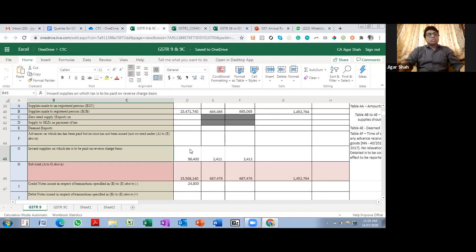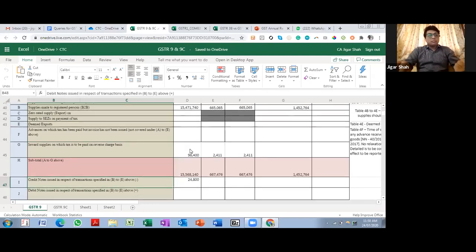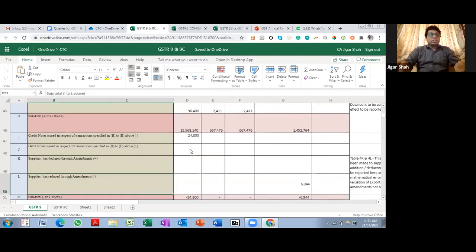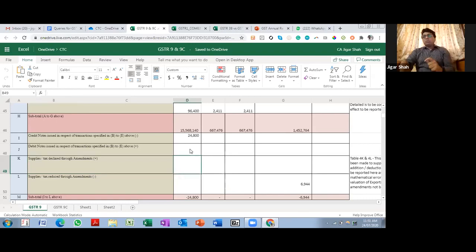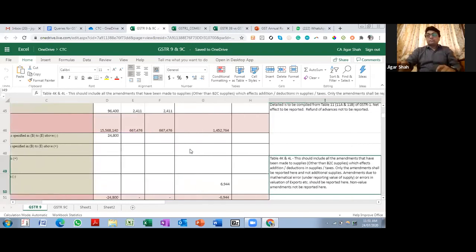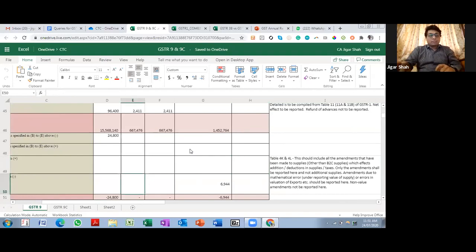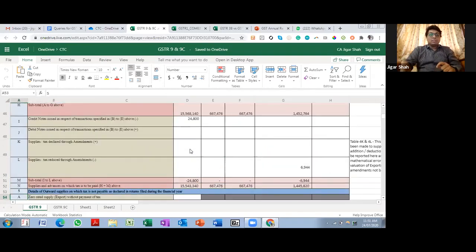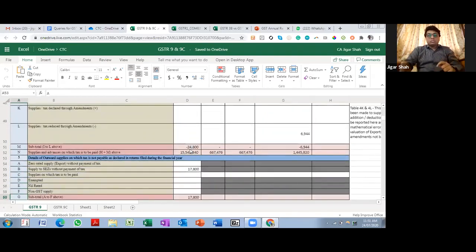Inward supplies on which tax is paid under RCM. Credit note, debit note, set off. Supplies and tax declared through amendment. So if in the same period there has been an amendment and there is some addition and deletion, then those details will come over here. This was your table 4.